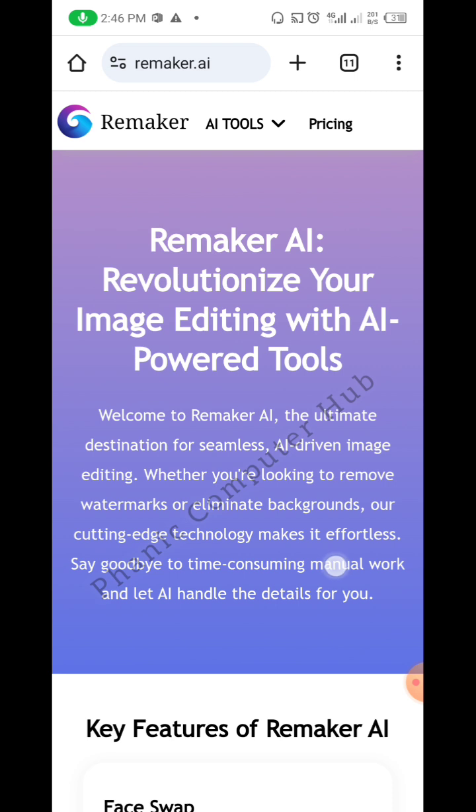AI has not replaced me, and AI will not even replace me, because those companies that will try to use AI to design graphics for themselves, when they don't know how to design graphics, they will not be able to use AI.